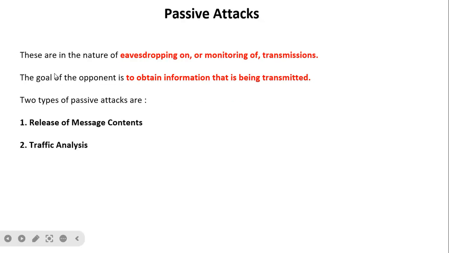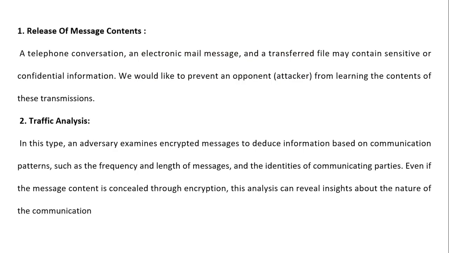Passive attacks. These are in the nature of eavesdropping or monitoring of data during transmission. The goal of the opponent is to obtain the information that is being transmitted. Two types of passive attacks are there: release of message content, and traffic analysis. We can see the first with an example. A telephone conversation, an email message and a transferred file may contain sensitive or confidential information. We would like to prevent an opponent from learning the contents of this transmission.